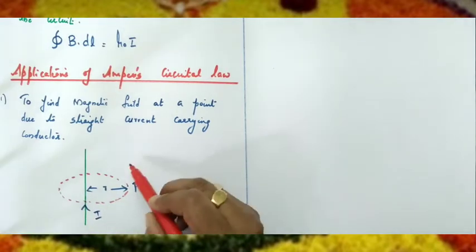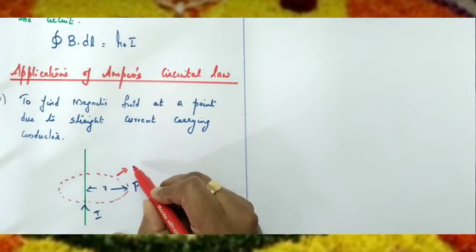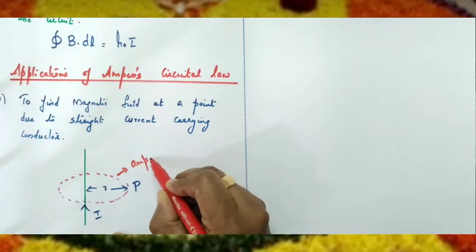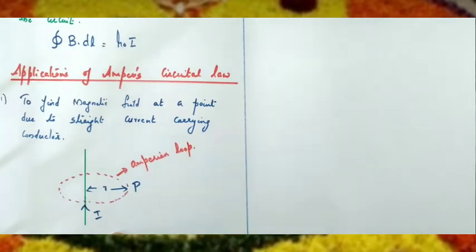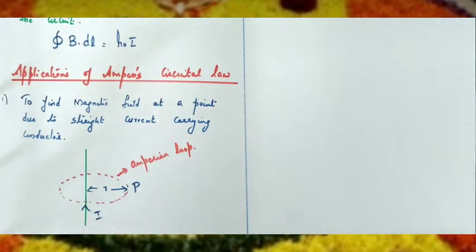This closed surface or closed loop is called the Amperian loop. This is called Amperian surface or Amperian loop, which is similar to a Gaussian surface. We have studied Gaussian surface in Gauss's theorem. That is an imaginary surface. Here also, in order to apply Ampere's circuital law, we have to assume a closed surface, which is called Amperian surface or Amperian loop.